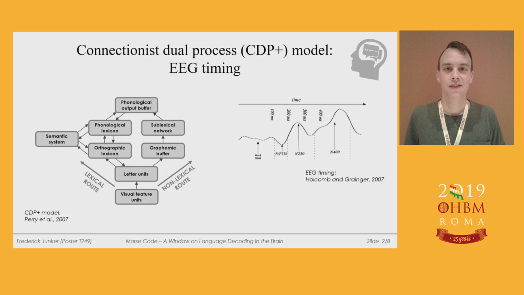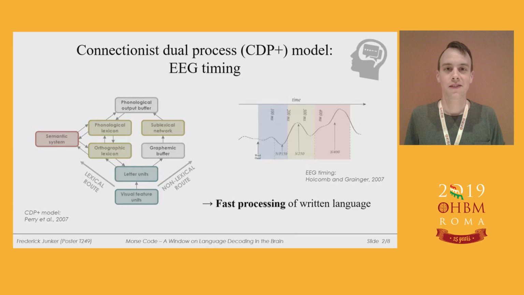Studies applying methods with high temporal resolution have suggested specific serial order effects of these linguistic components. Early potentials reflect primary perceptual components. Intermediate potentials reflect sublexical and lexical components, while semantic processing occurs around 400 to 600 milliseconds. So we are very fast in processing written language because we are so experienced in reading.